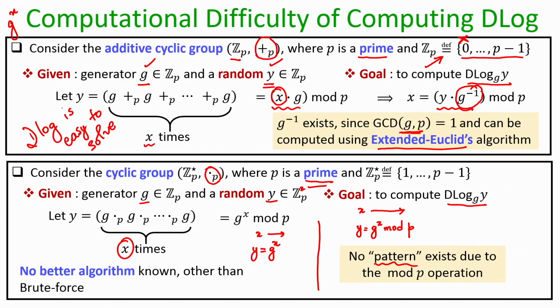So, there will be complete chaos if you plot a chart or a graph between x and y with respect to a fixed g, and it turns out that we can't find any pattern. Hence, if my x is not known to you, if I do not give you the value of x and just give you the value of y, it will be very difficult in general to compute the value of x if my group is a sufficiently large group.